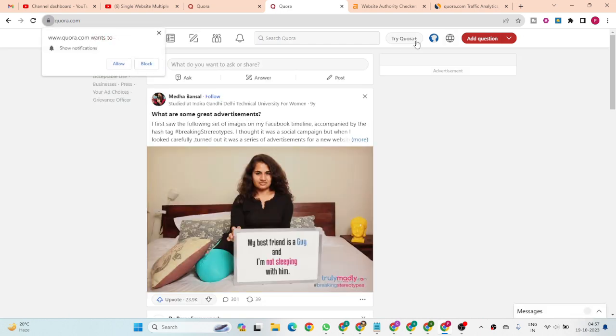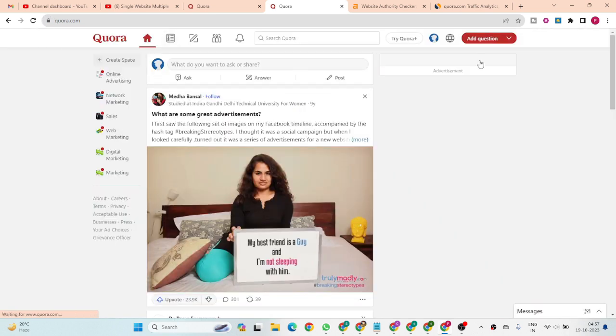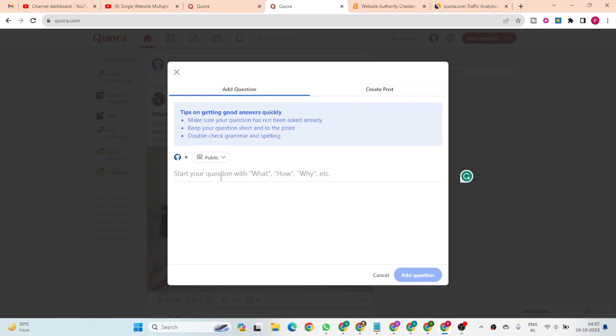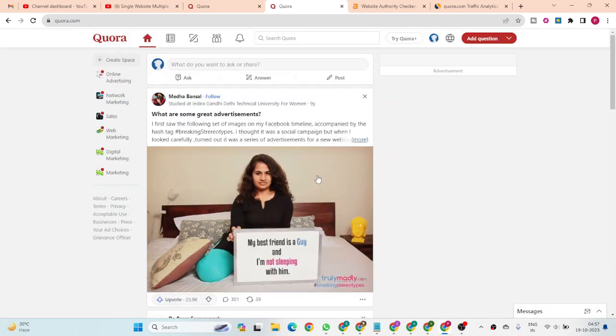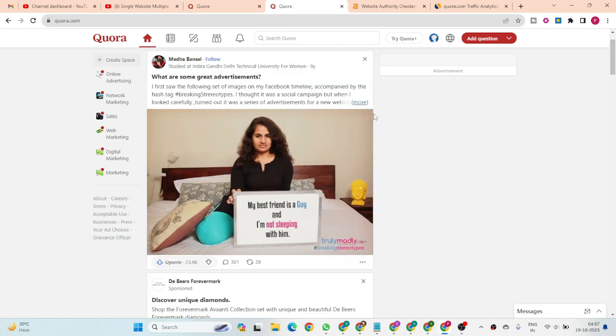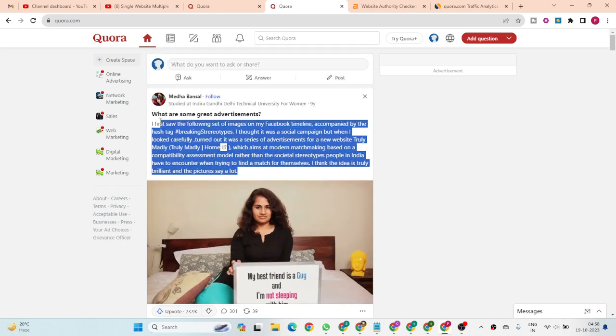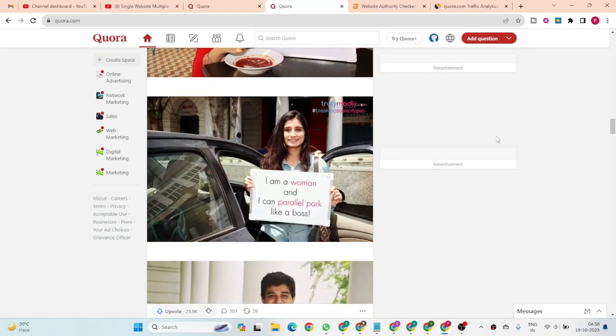There you can easily find Try Quora Plus. We can ignore these things for now. There is an option to create a post and add a question if you want. There are two options: you can publish an article directly on that website, and you can ask any questions on Quora. And there is a post. You can see they add very little content, they have added images, and then they are going to publish it now.